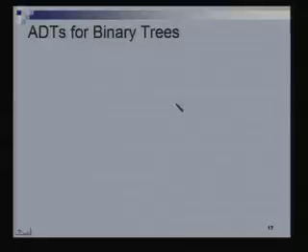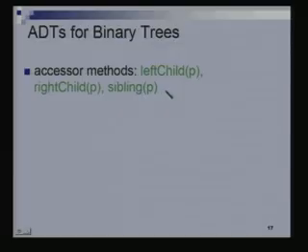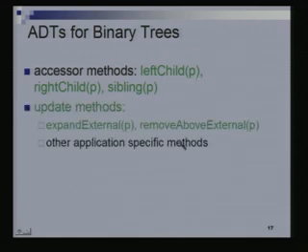The update methods are typically application specific. This would be the generic method for a tree. Binary tree should really be treated as a subclass, as a derived class from a tree. So all we need to do is to continue to have the same methods as we described for a tree, but have some additional methods now. There would be a notion of a left child. Given a position, give me the left child. Give me a right child, or give me a sibling. We'll come to these update methods when we see examples of these, so I'll skip that for now.